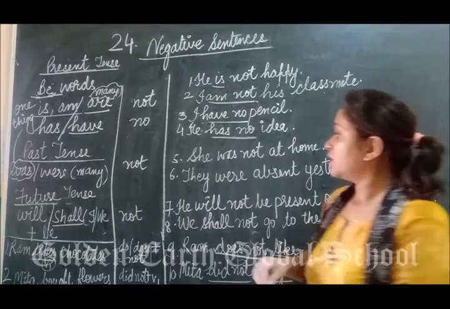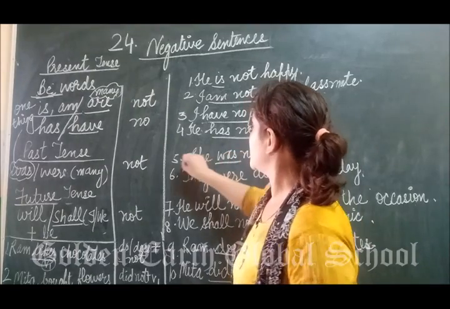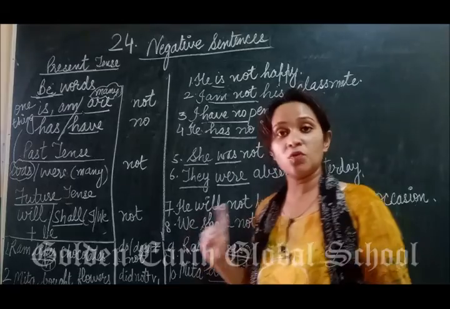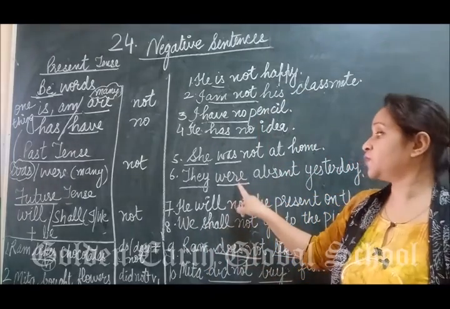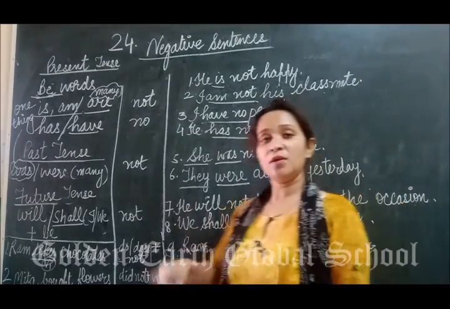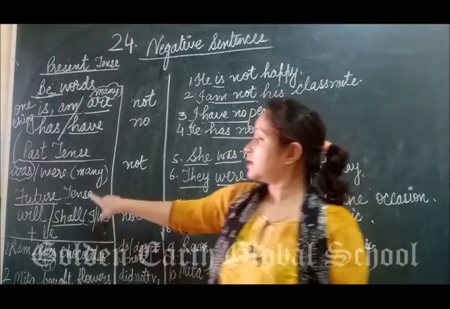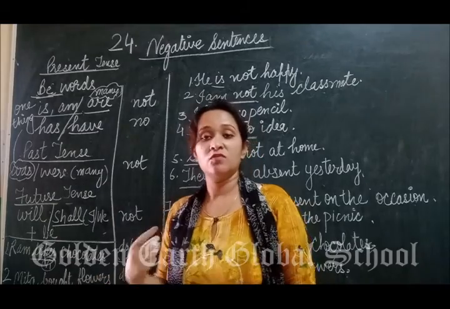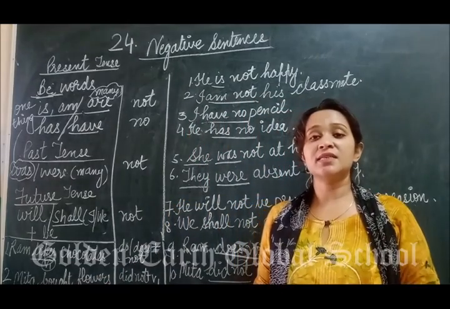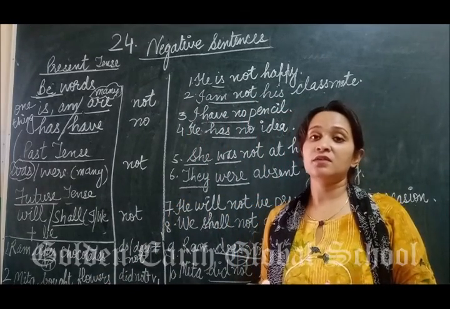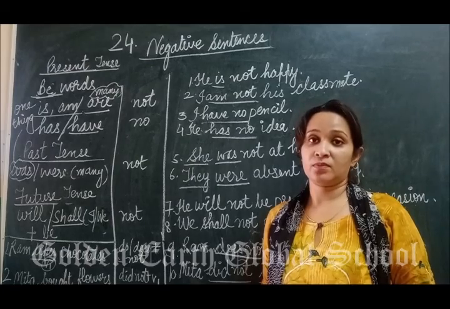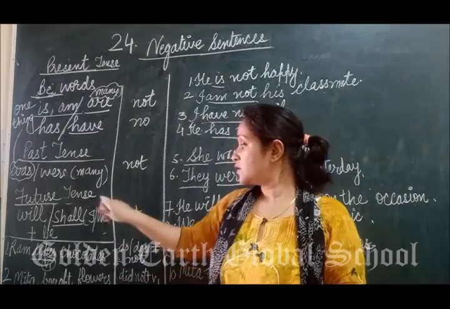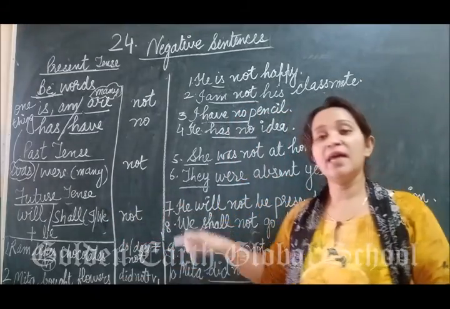So, was with she and were with they. More than one person, place or things, what do we use? Were. For past tense. Now let's discuss future tense. For future tense we use will, shall. So if in a sentence we have will not, I will be at home, she will be at home, we do use not with the helping verbs.